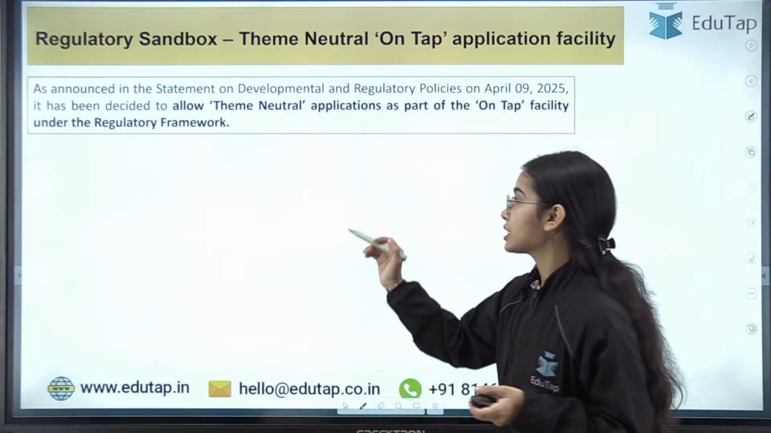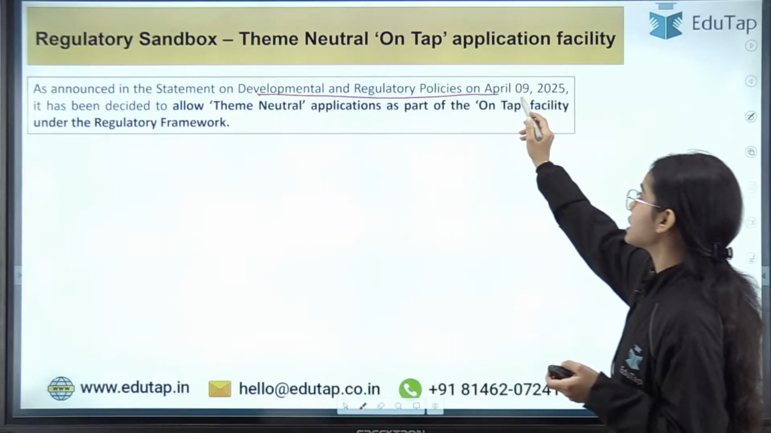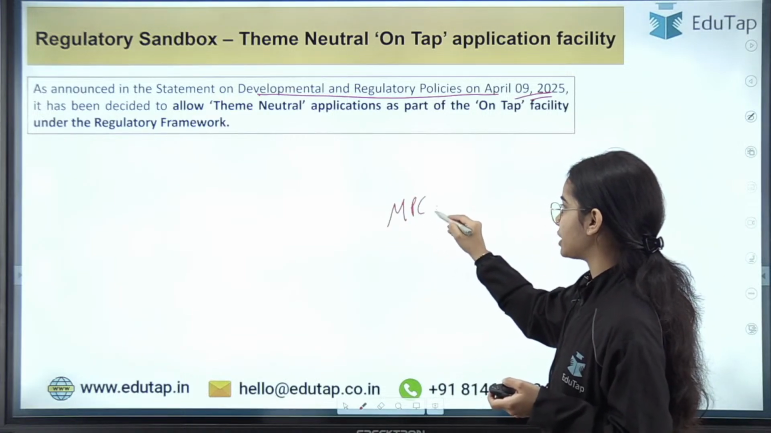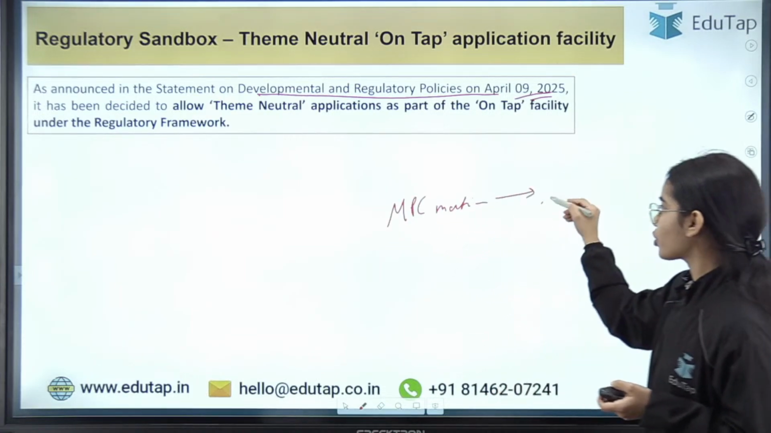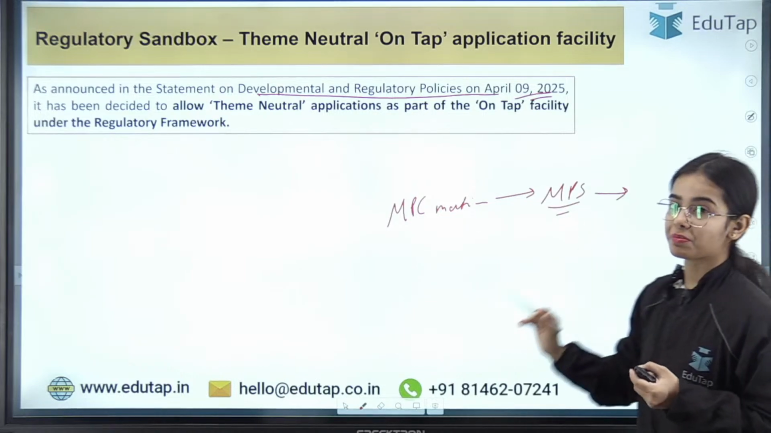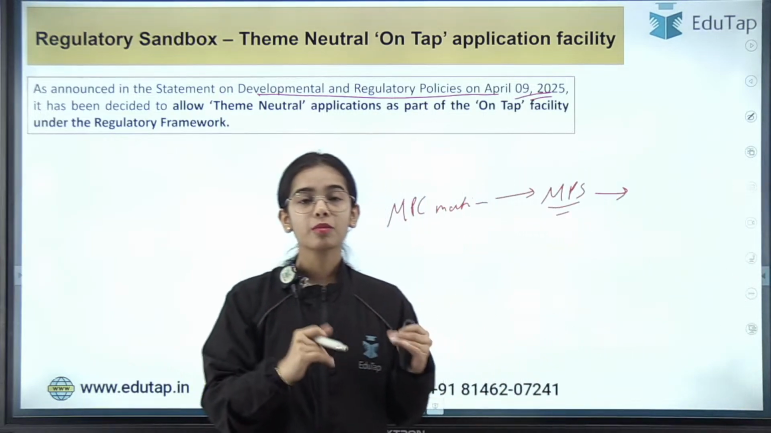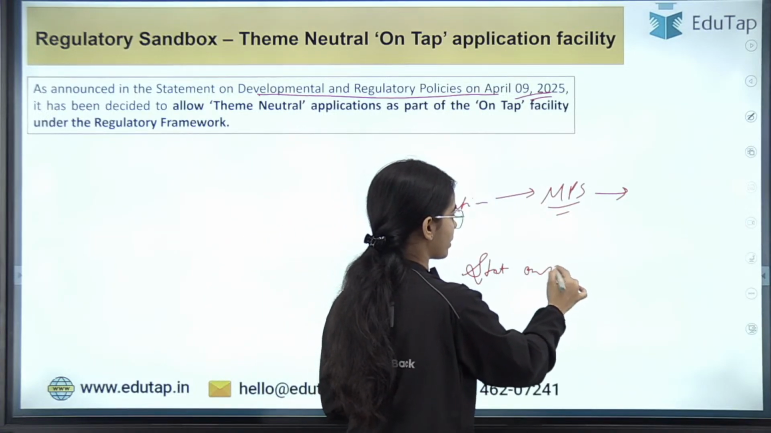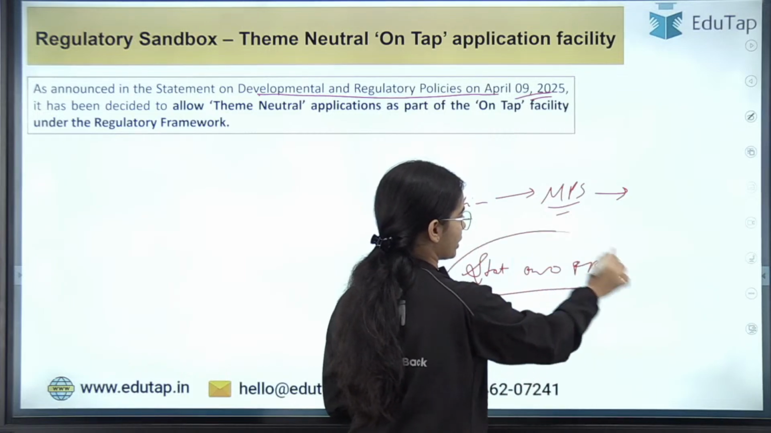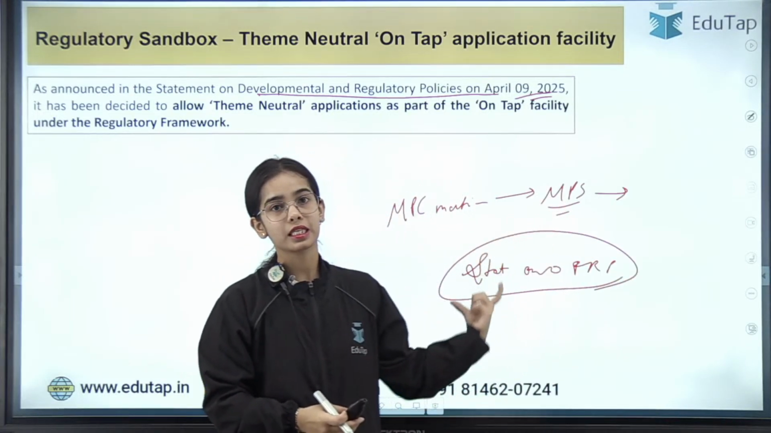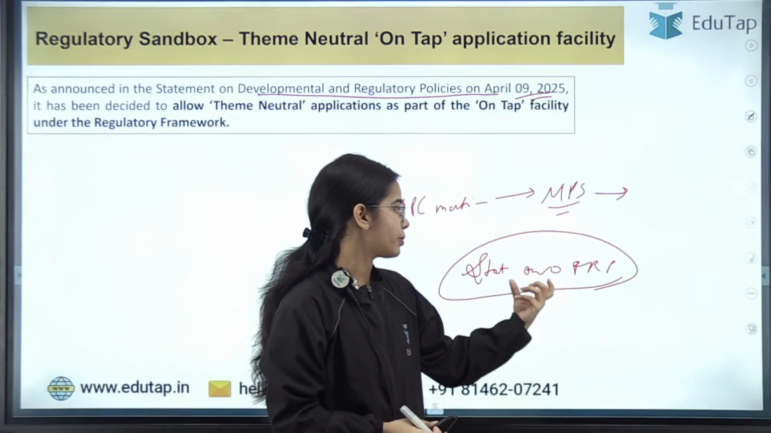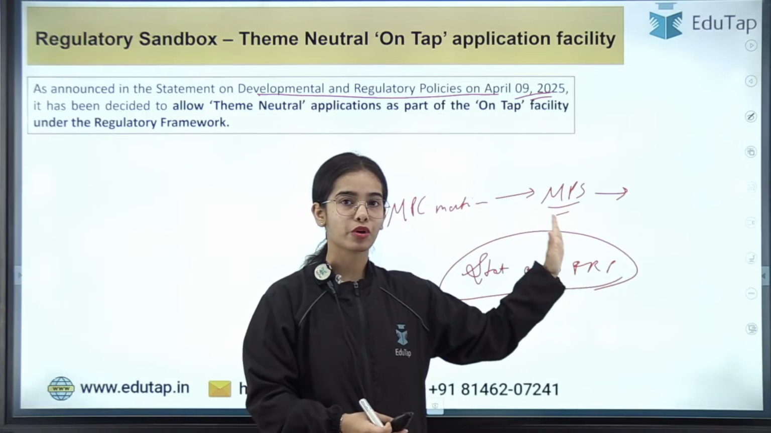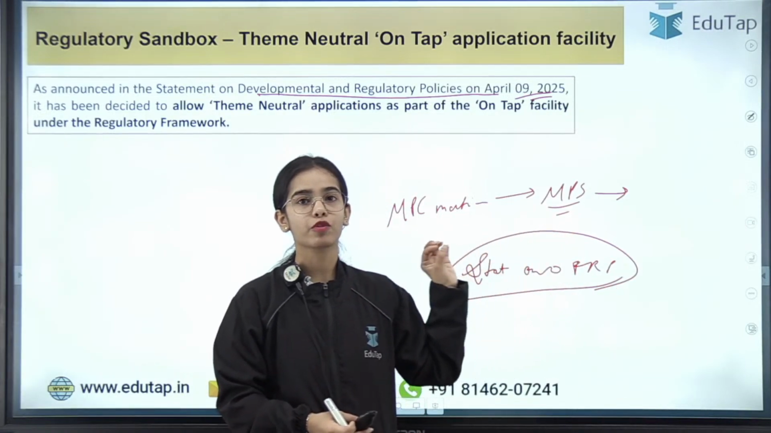So now, as announced in the Statement on Developmental and Regulatory Policy document on April 9, 2025. As you know, with the Monetary Policy Committee meeting, there is the release of the monetary policy statement on the RBI website in the press releases. With the monetary policy statement, there is also the release of the Statement on Developmental and Regulatory Policy document.